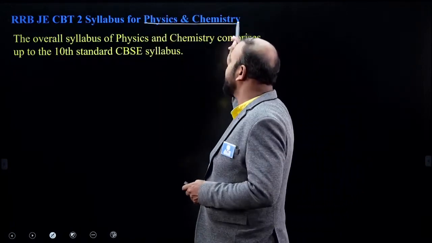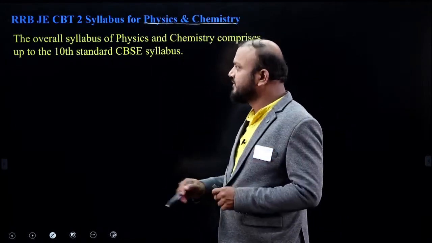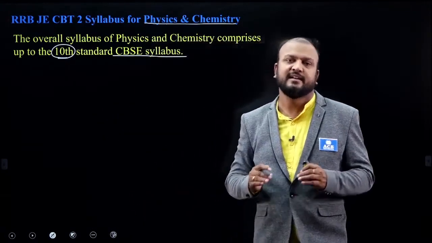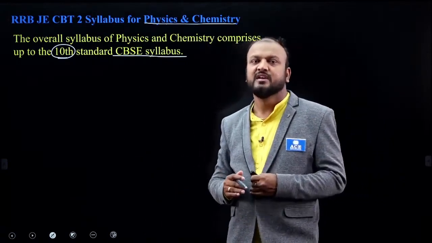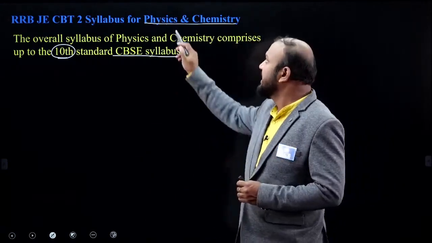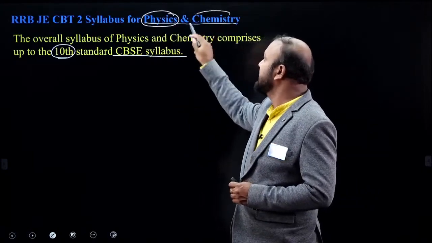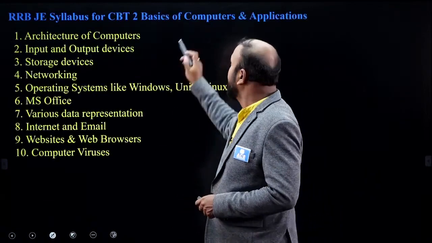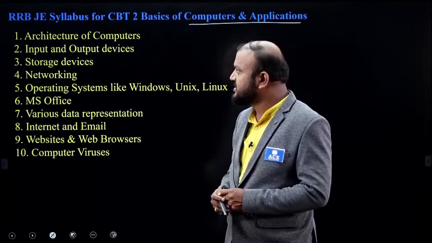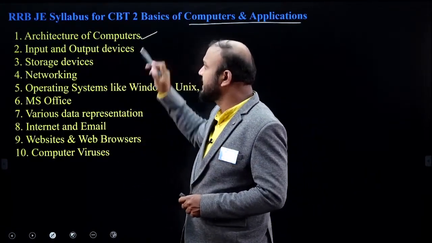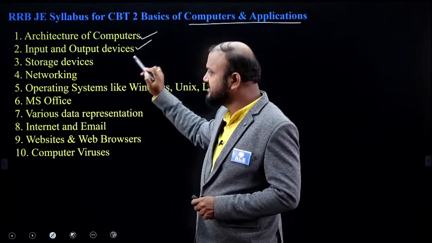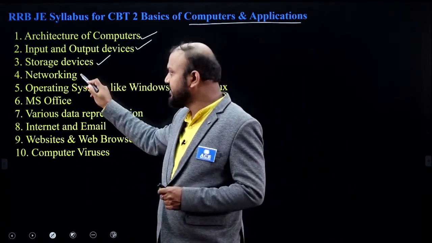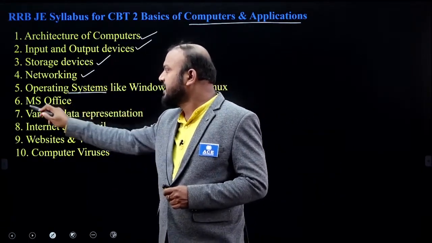And physics and chemistry is more of 9th and 10th standard CBSE syllabus. Just take the 9th and 10th standard CBSE textbooks, especially for science, which consist of physics and chemistry topics, and prepare for this section. And computers and applications will have computer architecture, input-output devices, storage devices like memories, networking, operating system, and MS Office.